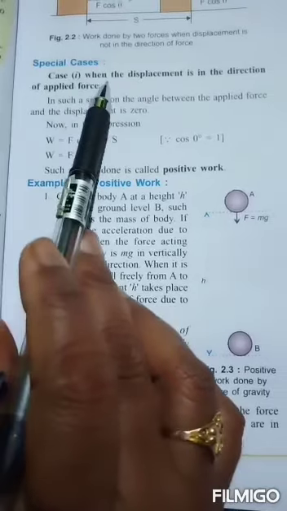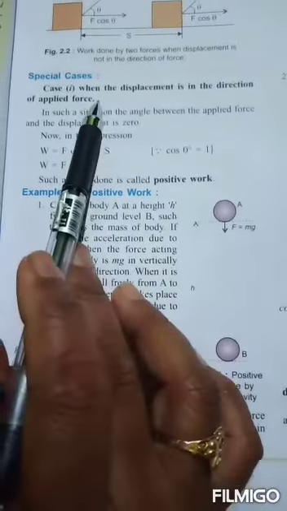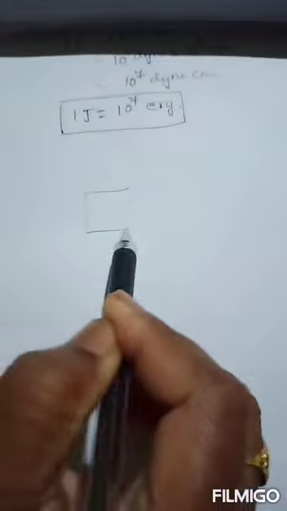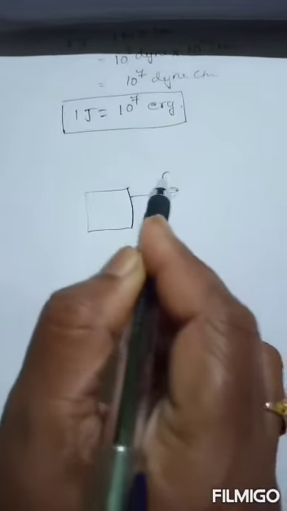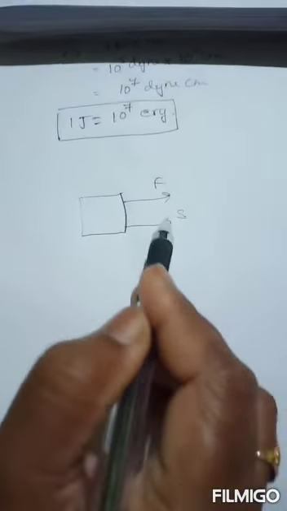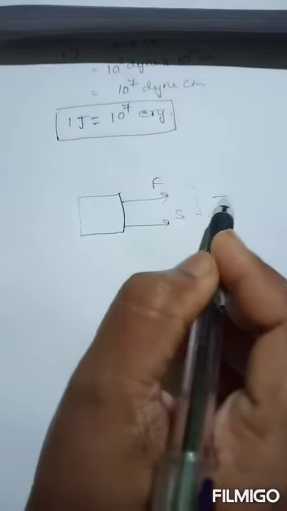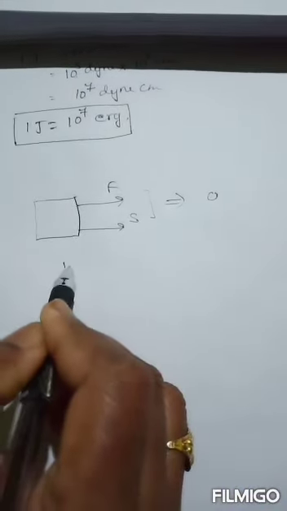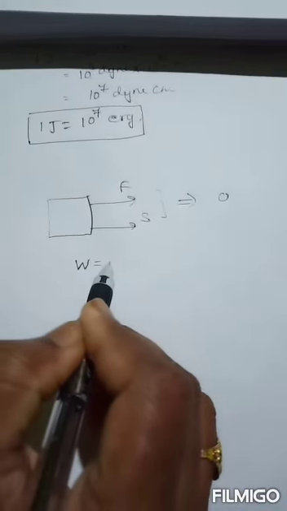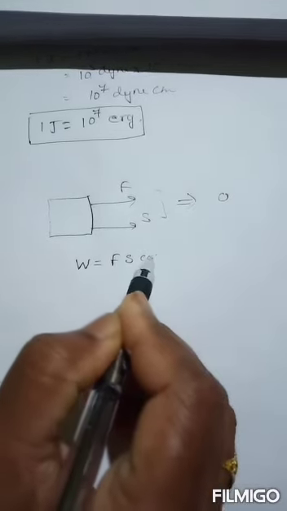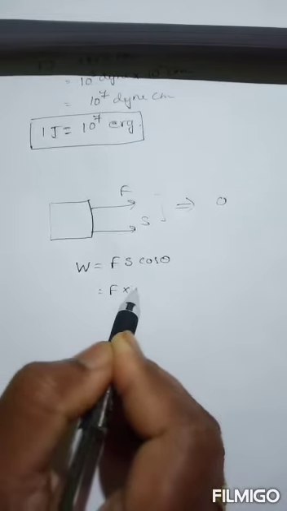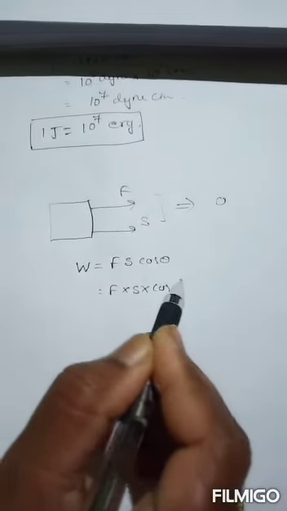In the first case, when the displacement is in the direction of the applied force, the displacement and the force applied are in the same direction. For example, here this is an object, the force is applied in this direction and the displacement is also in this direction. These two are parallel, which means the angle between them is 0. Then the work done, according to the formula, is F S cos theta, which is F into S into cos 0.